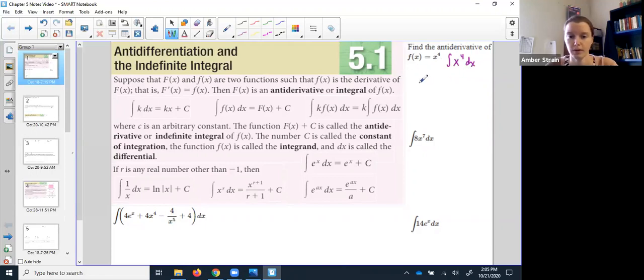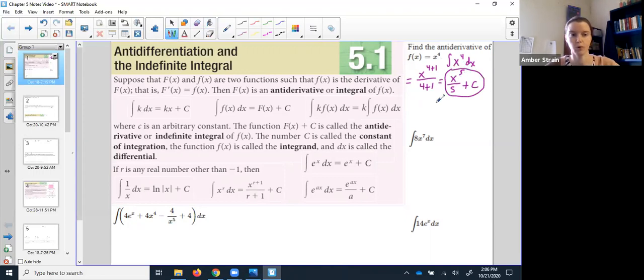We're going to follow this formula right here because this is x to the power of 4. Remember, the derivative goes down, the integral goes up. So up 1 from 4 is 5. And instead of multiplying like we did for the derivative, we divide. Let me write out all the steps for you here. And we divide by that one higher number. So the final answer will be x to the 5th over 5. And then don't forget that plus c. x to the 5th over 5 plus c.